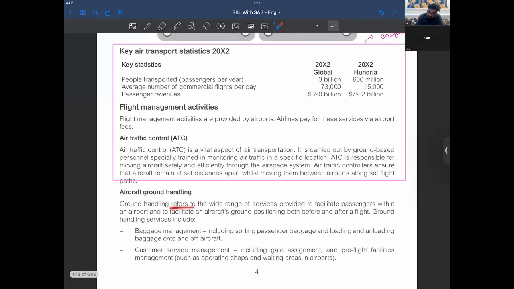Now, aircraft ground handling. Ground handling refers to a wide range of services provided to facilitate passengers within an airport and to facilitate an aircraft's ground positioning both before and after a flight.